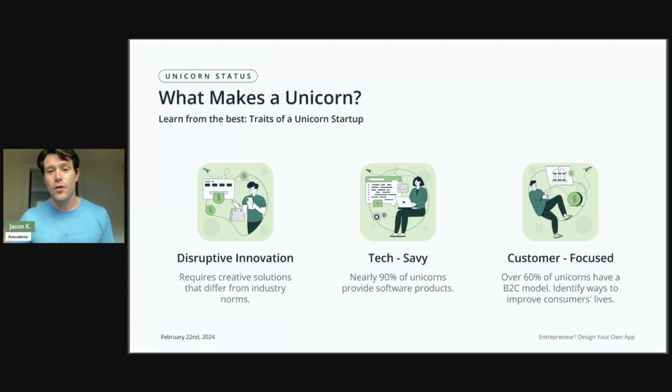And then they're customer focused. Over 60% of unicorns have a business to consumer model. They identify ways to improve consumer lives. So we're taking from the best. They're bringing something directly to the consumer, again, like Instacart, and they're improving those lives.